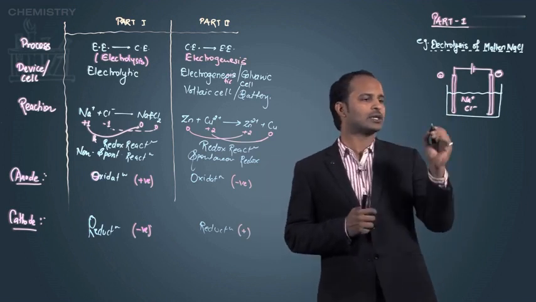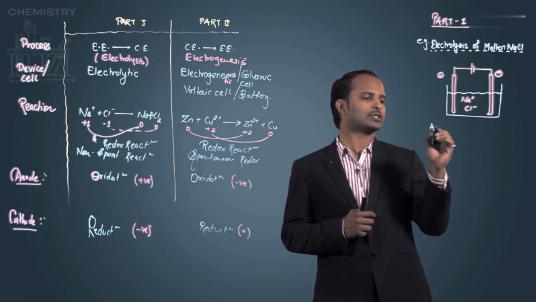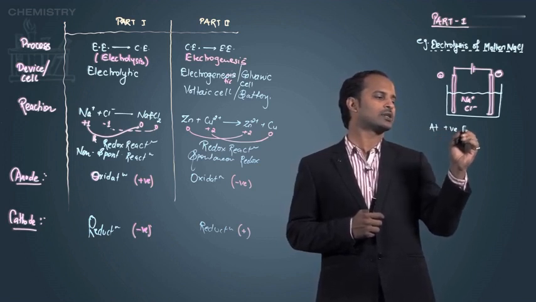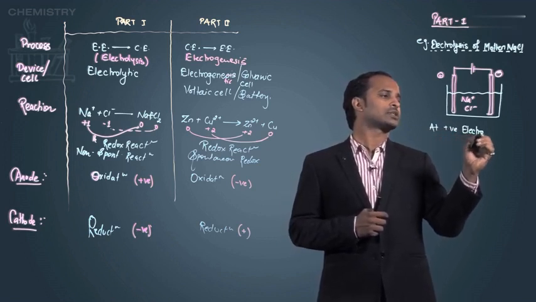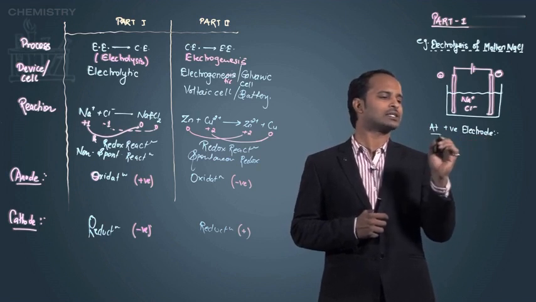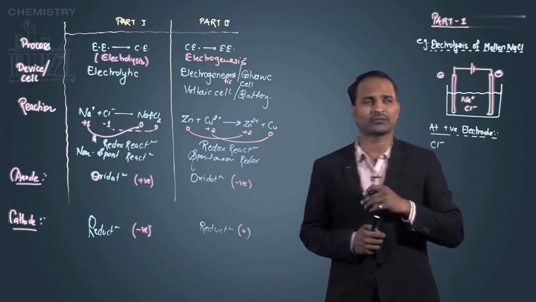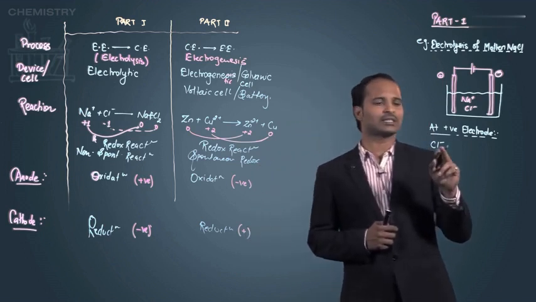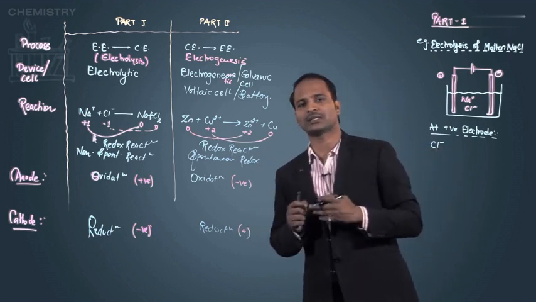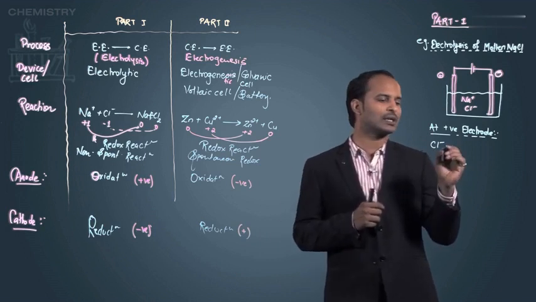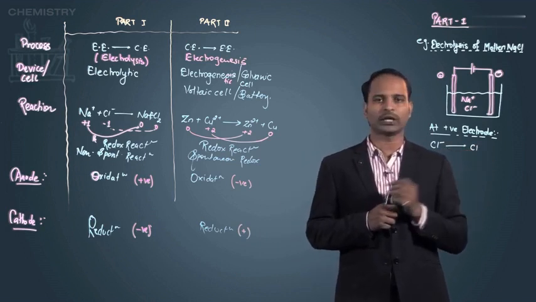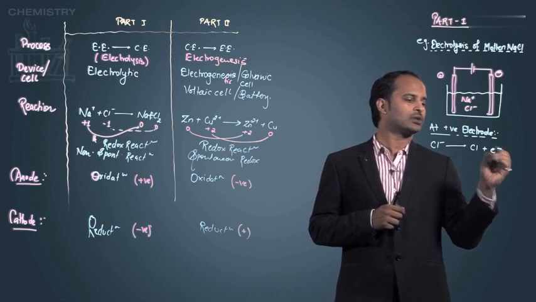So before starting the reaction, suppose there is a positive electrode, let's see what is happening. At the positive electrode, the negative ions will come. Negative ions like Cl minus will get attracted to the positive electrode. Cl minus has an extra electron, so it will lose that extra electron and get converted into chlorine, and one electron is lost.